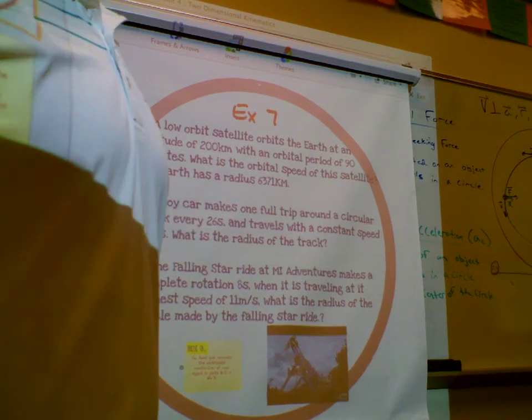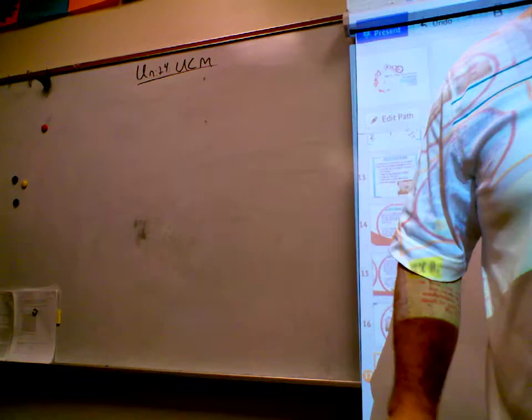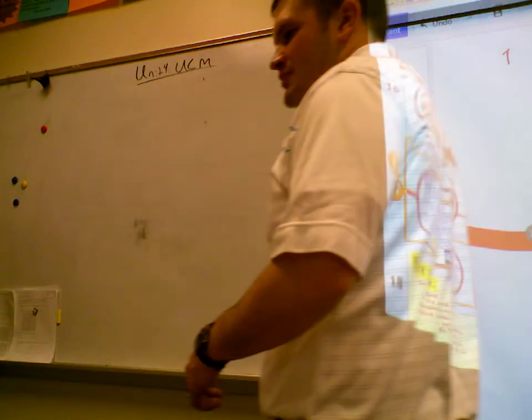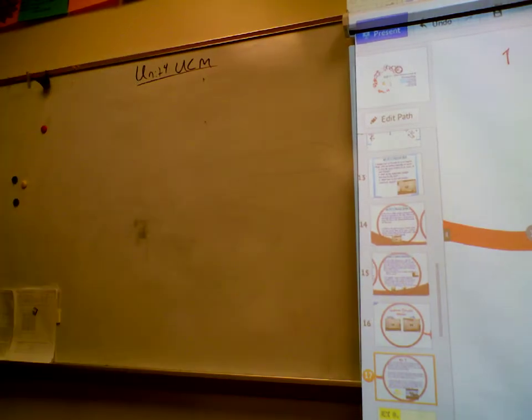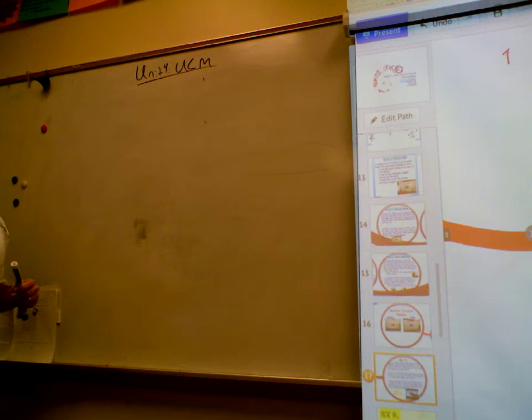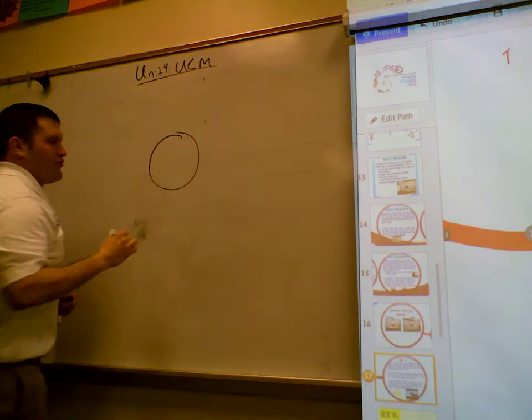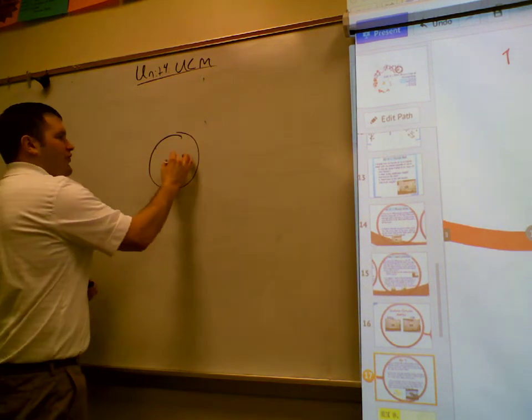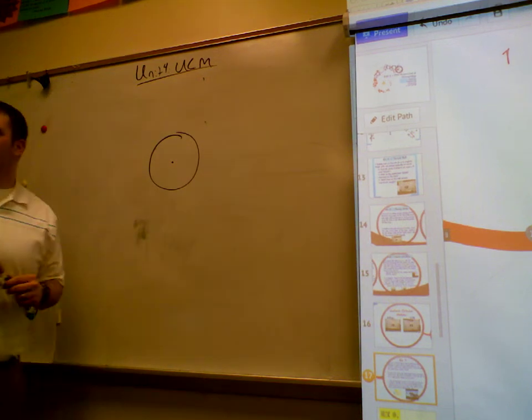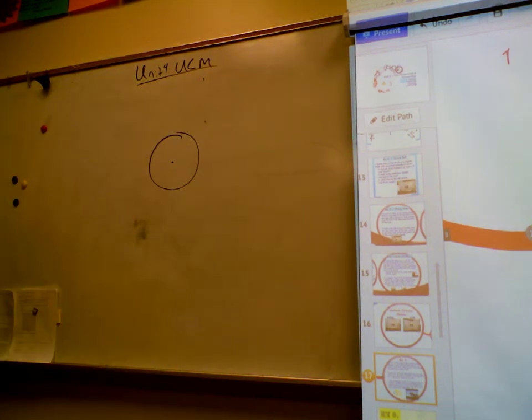Okay, so low orbit satellites. Does anyone know what a low orbit satellite is? It orbits low, it's not way out there. Good. The Hubble Space Telescope is not a low orbit satellite, that's a high orbit satellite. A low orbit satellite is like the Verizon satellite that gives your cell phone signal, or the DirecTV satellite that gives your TV signal, or Dish Network.